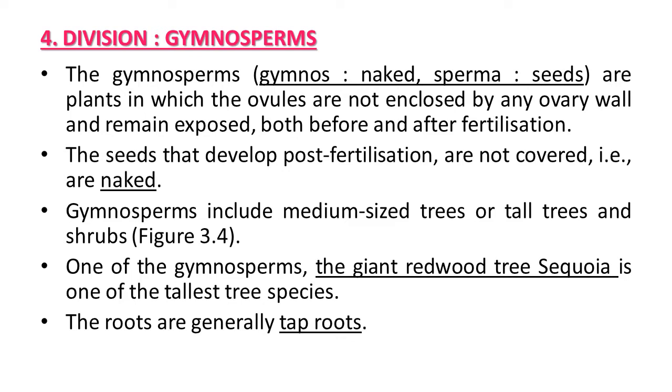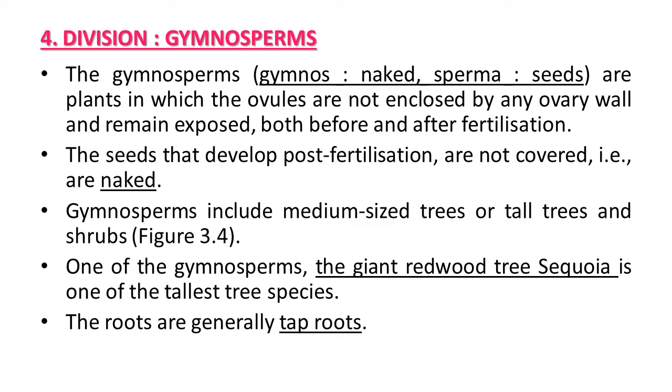In these plants, the ovules are not enclosed by any ovary wall and remain exposed both before and after fertilization. That is the simple meaning of gymnosperms, naked seeds. The seeds that develop post fertilization are not covered, they are naked.